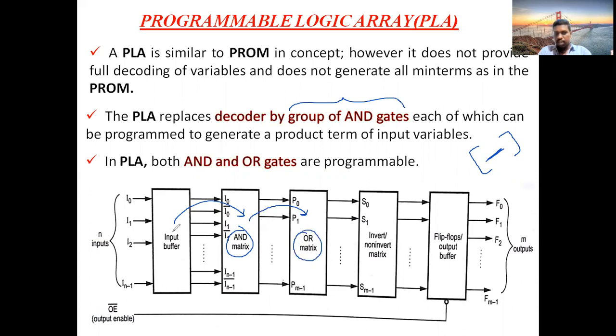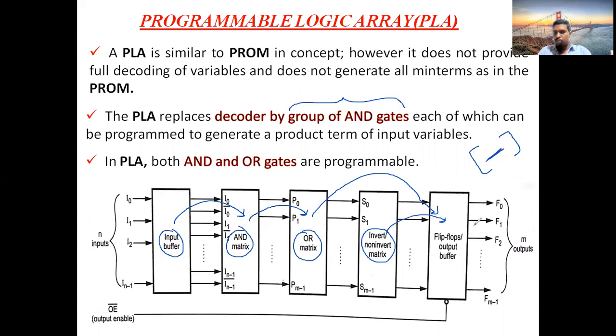First you will have the input buffer. This input buffer is linked with the AND matrix, and the AND matrix is linked with the OR matrix, and then in some conditions you will get directly this step. In some conditions you will get this invert or non-inverter matrix, and then you will get the output buffer. Output buffer means the last output lines.